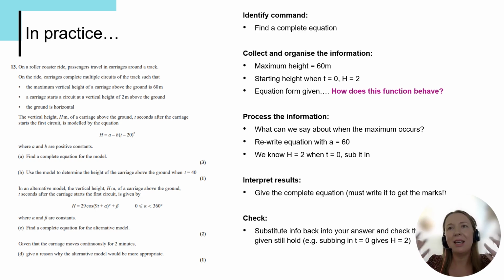So the key here again is think, how does this function behave? How can I use my knowledge, but also use that toolkit of skills that I've got in my back pocket to figure that out? So, identifying that the first one's a quadratic and the other one's a trigonometric model. Oh, right, well, that's great. I know what a cos graph looks like, and I know a bit about transformations. So now I can start to think about what this model actually looks like and where its maximum might occur, and start to make that connection that the maximum would be when the cos bit was equal to 1.